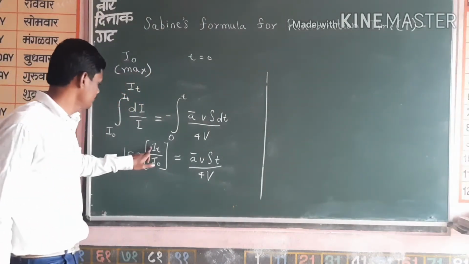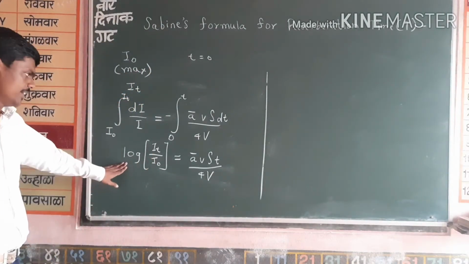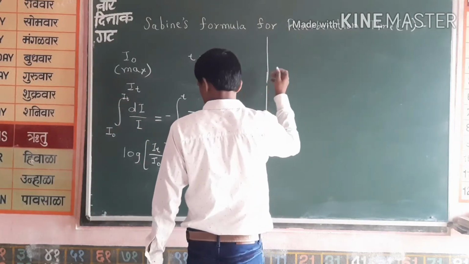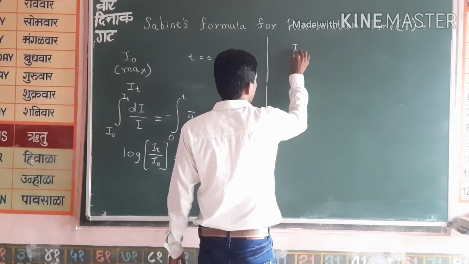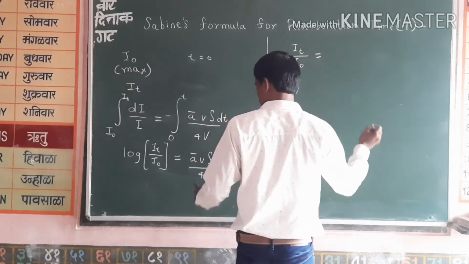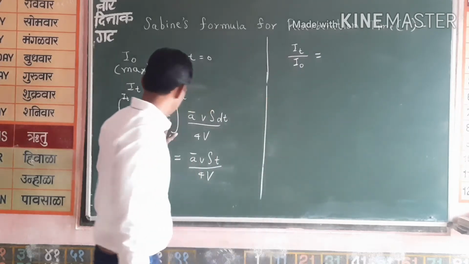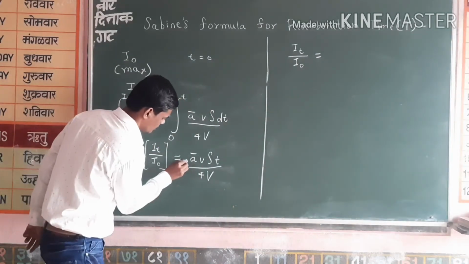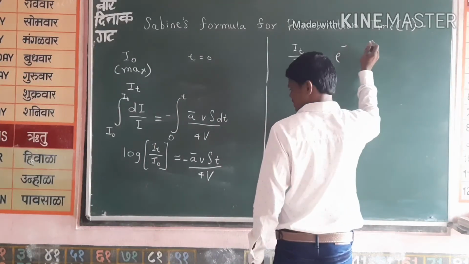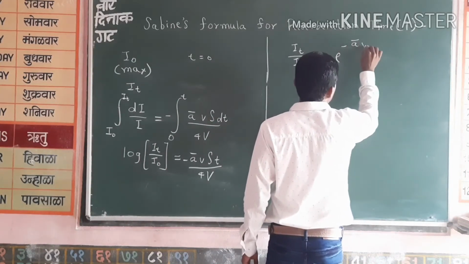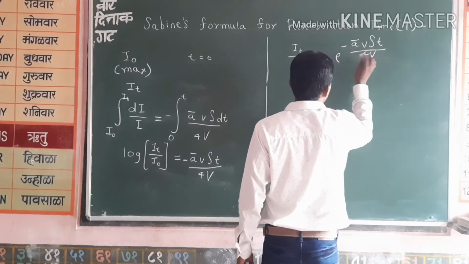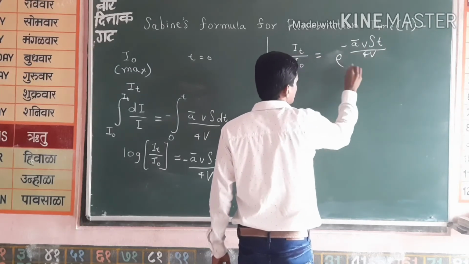Now here we can take antilog. So what is the antilog here? I_t by I naught is equal to, the minus sign we forgot to write, then e raised to minus A bar V S t by 4V.